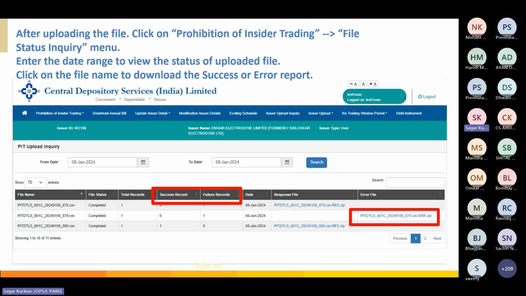If you see on the extreme right hand side, there is an error file. You have to download that error file. The particular row which has failed will be mentioned, and the error will also be mentioned. So you have to rectify that error and re-upload the file for those failed records only. The records which are successfully updated need not be updated again. Once this is done, you have to go to the detail inquiry page, which is the final confirmation. All the data which is successfully updated will be reflected in the detail inquiry page.